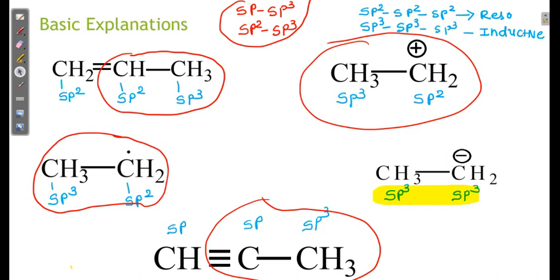Among all the structures, in this compound there is no hyperconjugation effect. From this hybridization we come to the conclusion that if our compound has such hybridizations, the compound shows hyperconjugation.